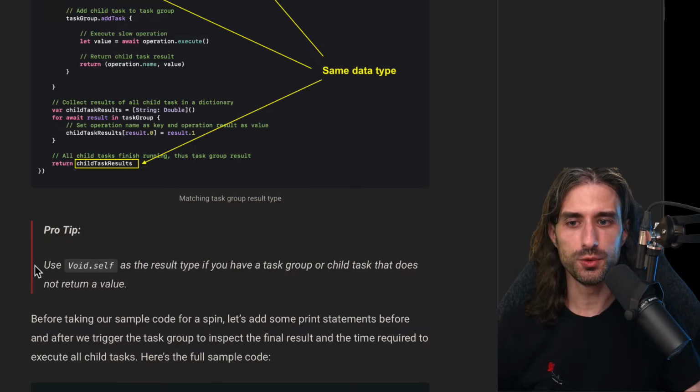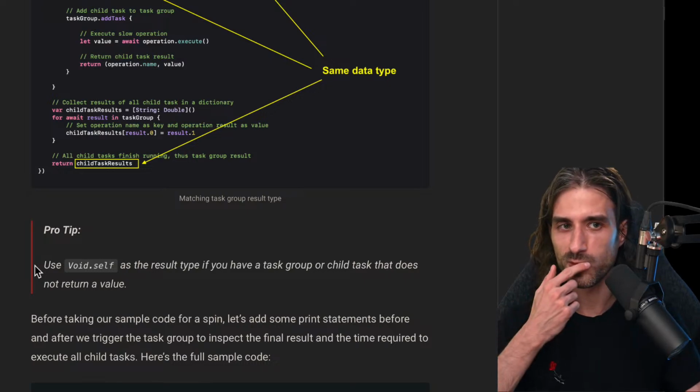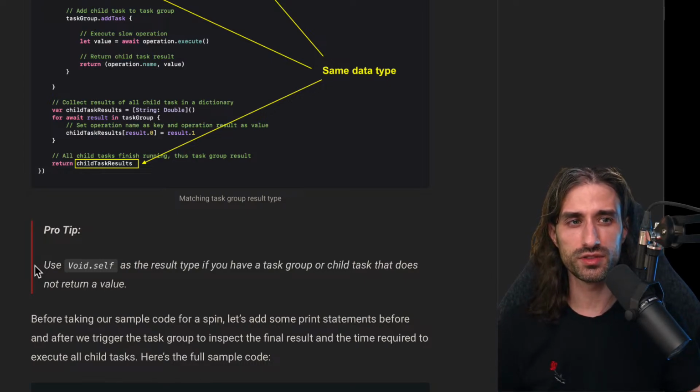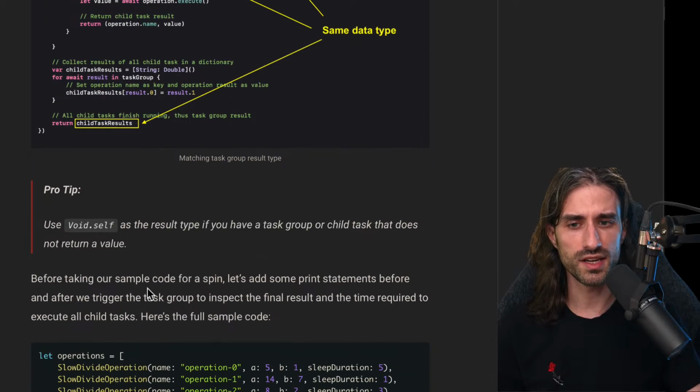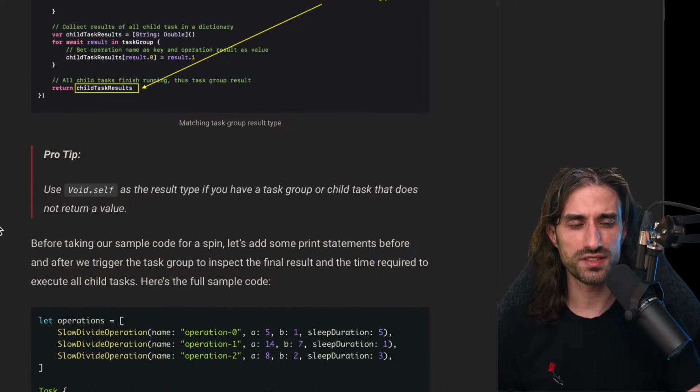Pro tip: use void.self as the result type if you have a task group or child task that does not return a value. Typically, if you have several files and you need to save them locally, this would be a typical example of a child task that would return void. And as I was saying, I think there is a nicer API for this special case in the most recent version of Swift.